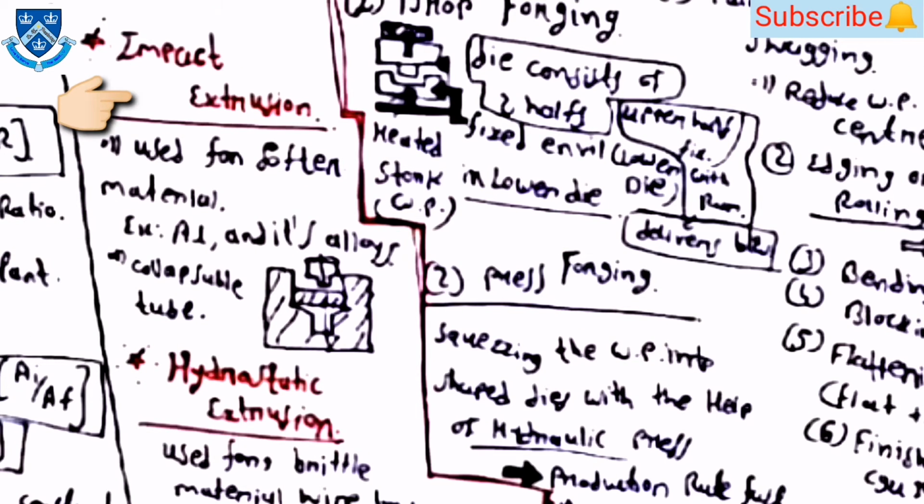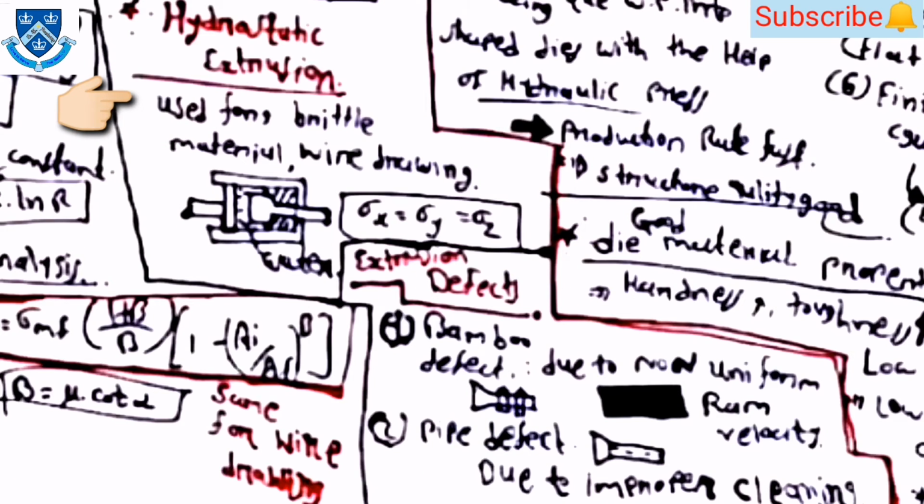Then impact extrusion is used for softer materials. Examples are aluminum and its alloys. Collapsible tubes are formed by this process. Then hydrostatic extrusion is used for brittle materials like wire drawings, and for this extrusion process, sigma x is equal to sigma y is equal to sigma z.